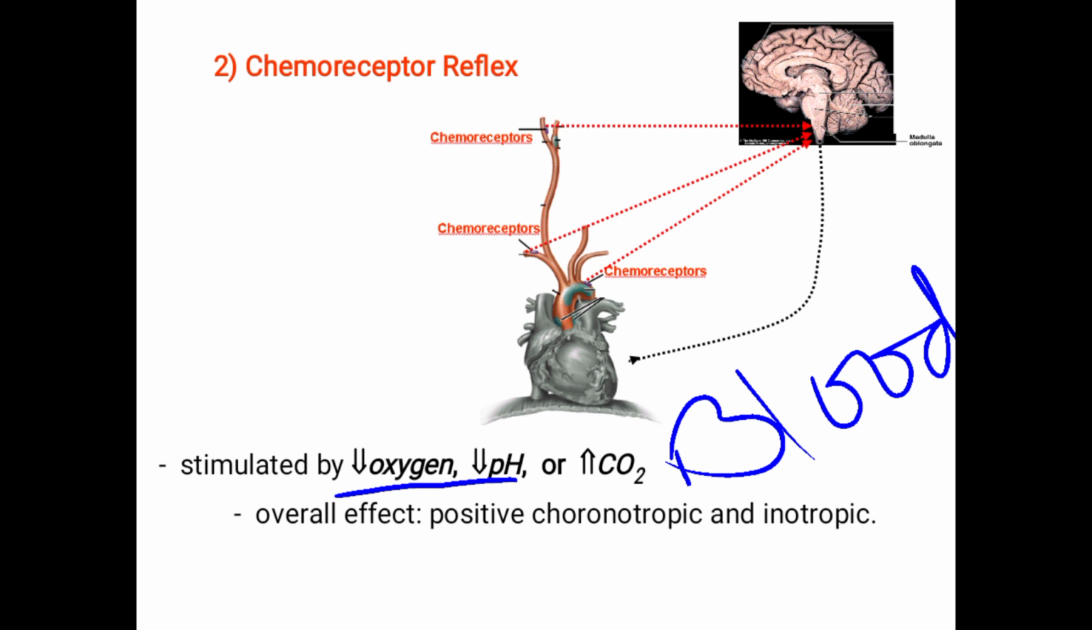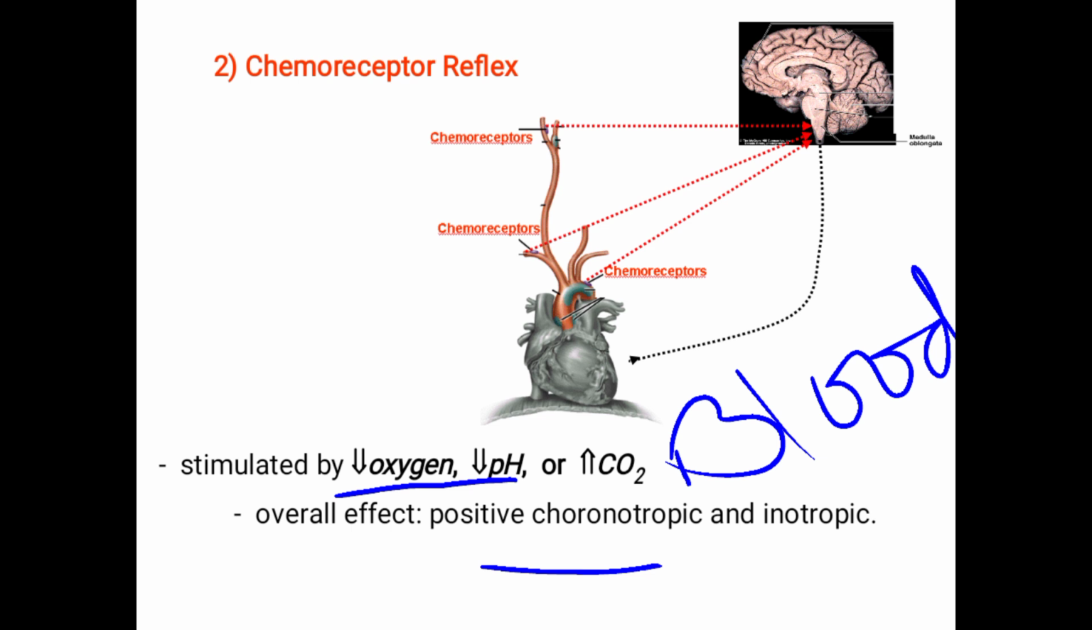So what will happen? It will be positive chronotropic and inotropic. Chronotropic means the heart rate, inotropic means force of contraction. Positive means increase the heart rate, and positive inotropic means increase the force of contraction of the heart. So overall it will increase the heart rate. Okay, understood? That is the chemoreceptor reflex.